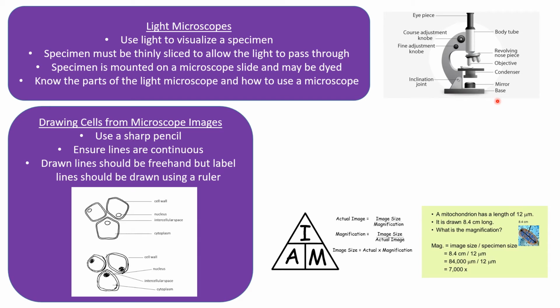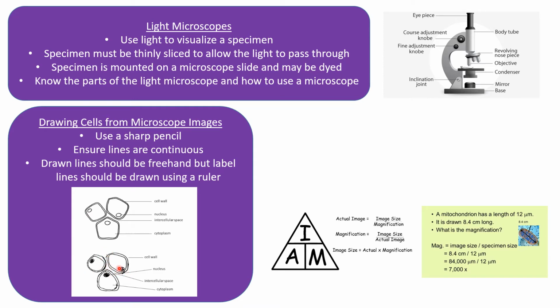Okay, when you do this practical, you will be required to draw some diagrams of what you see. So you need to ensure that you use a sharp pencil so that the lines are really clear, and the lines have to be continuous. So you can see that this is a nice drawing, this not so much. So the lines aren't continuous. You can see that there's a join here.